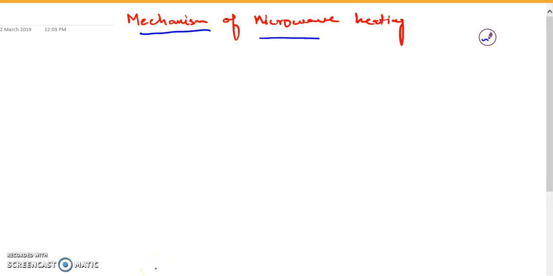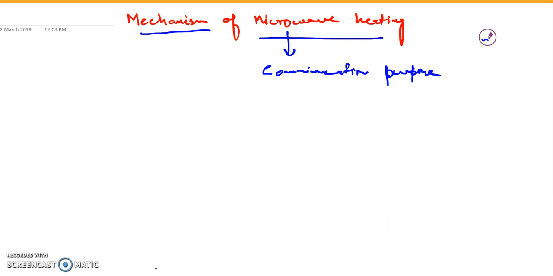Of microwave heating. Microwaves are electromagnetic waves and they are commonly used for communication purpose. In addition to communication, they are used in microwave heating. And what is the mechanism behind the heating?